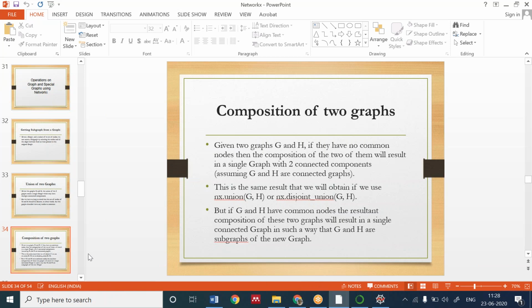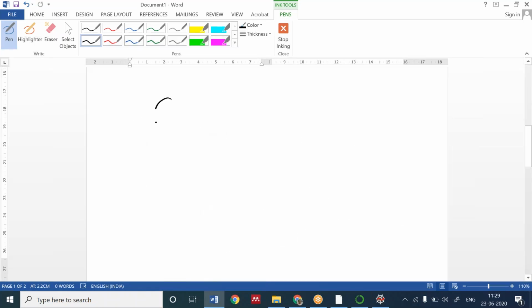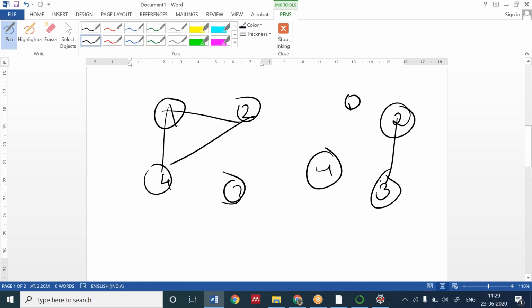Complement. What is the complement? I will tell you with an example. If we have one of the graphs, this is a disconnected graph. If I want to create a complement of this, I'm labeling it also. If I want the complement of this graph, this will be the complement of the graph. The edges that are connected will become disconnected, and the disconnected ones will become connected, vice versa.